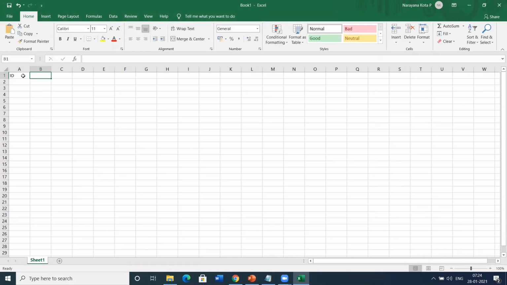ID, name, location, 001. New York. And she moved to California. Whatever it may be. California.